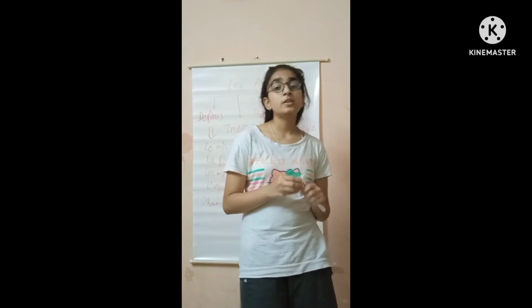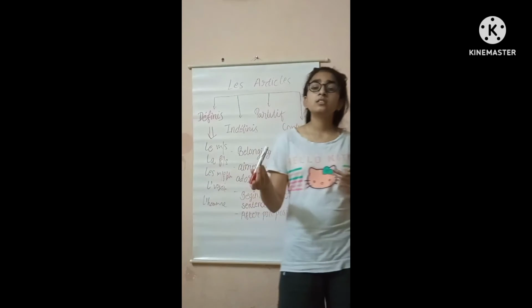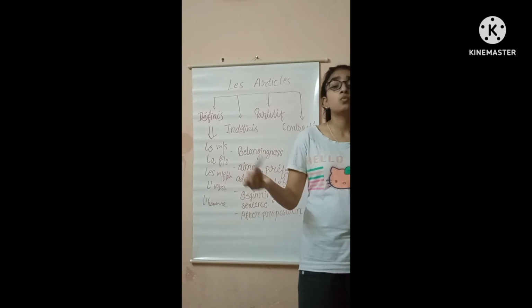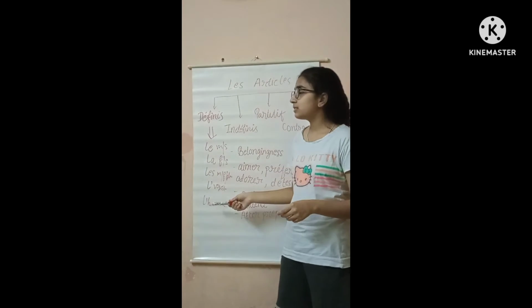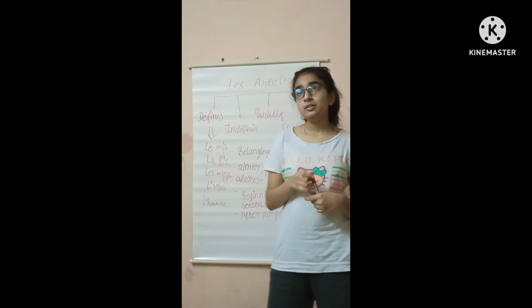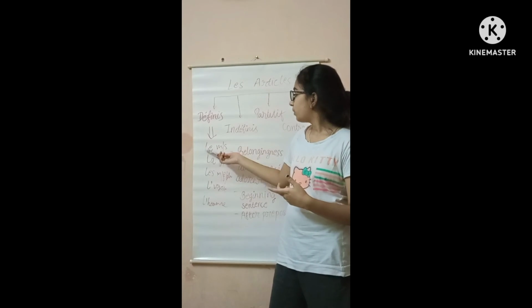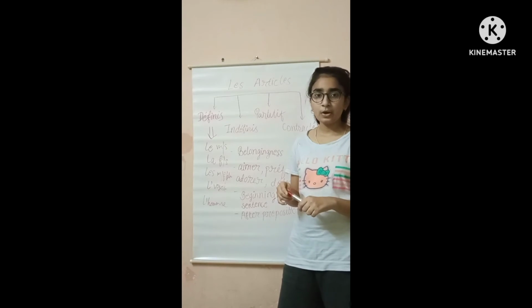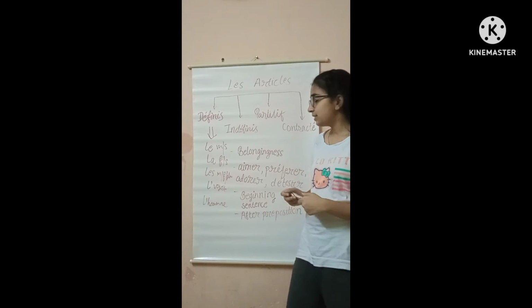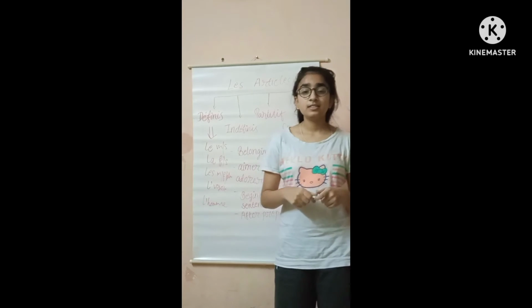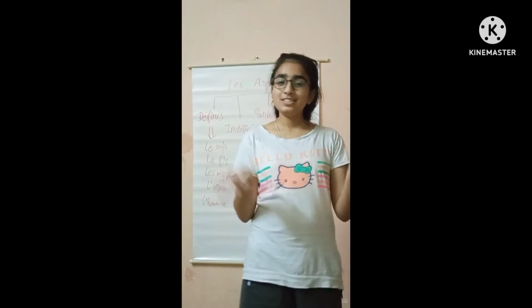Why did I use a definite article? Because avec is a preposition in French. It means with, and therefore I have used a definite article: j'écris avec le stylo. So these are very simple, and let's exercise them to test your knowledge.